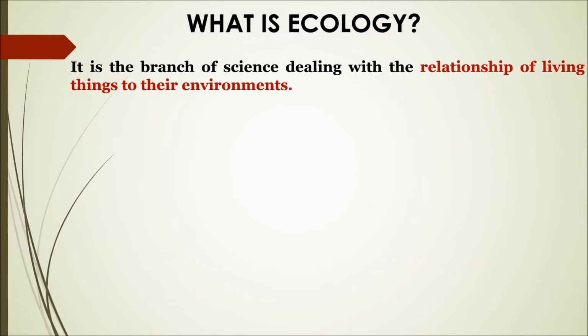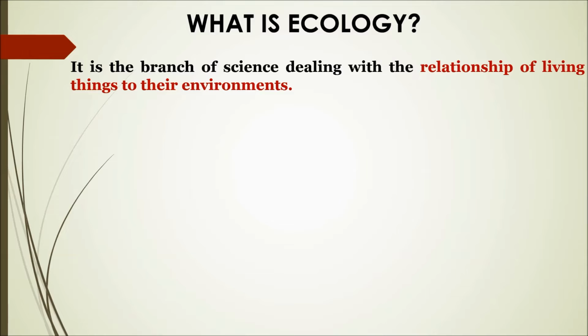This is the simplest way a person can understand the definition of ecology, that it is a relationship. Ecology is a branch of science that deals with relationships. It doesn't deal with individuals. It deals with the relationship of different things like living and non-living things, so living things and their environment.